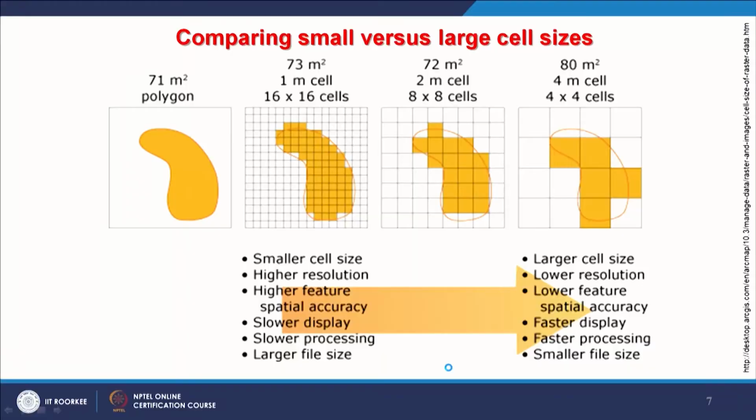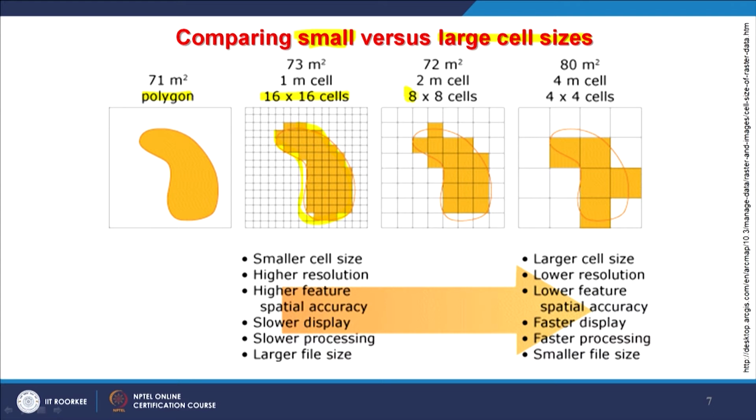Another example compares small versus large cell sizes. What we see here is a polygon, but when this polygon is converted to a raster with a 16 by 16 cell matrix, this is how the boundaries will appear: completely jagged, stair-step kind of edges.